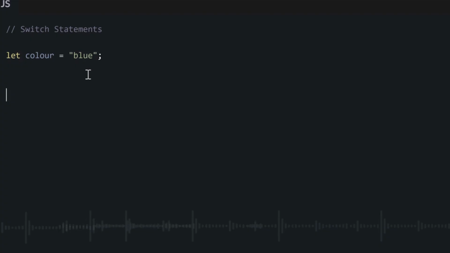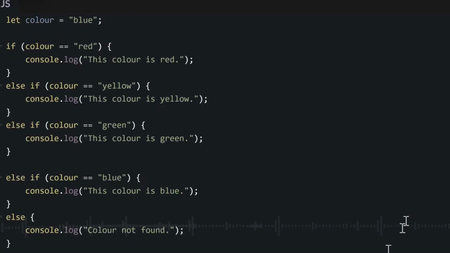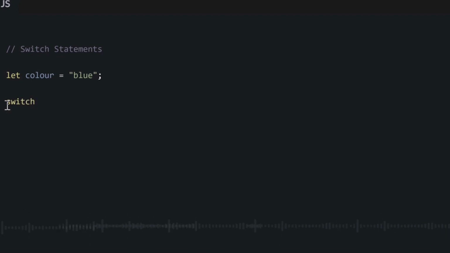We fit write chained if statements to say, okay, if color equal to blue, do something. Else if color equal to yellow, do something. Else if color equal to purple, do something. But if we use switch statements, to write a switch statement, you go first write the keyword switch, then open and close bracket. Inside this bracket, we go write wetin we dey compare our cases to. Our cases na wetin dey inside our variable. So now, in this case, we dey try compare our first case to the value inside our color variable.